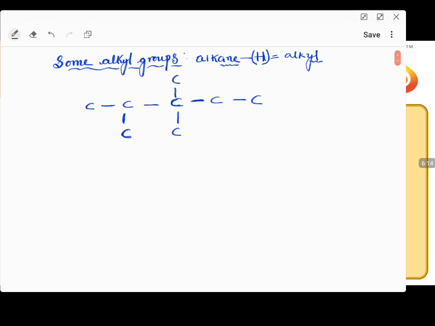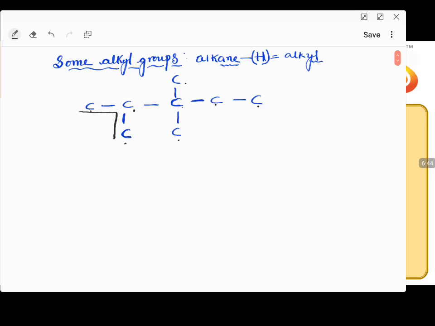If you consider this particular example, I have a carbon chain represented here. You have 1, 2, 3, 4, 5, 6, 7, 8. Total 8 carbons I have represented on the screen. Of these 8 carbons, I can only move in one direction with the longest carbon chain. If I take this direction, I can move in this direction.